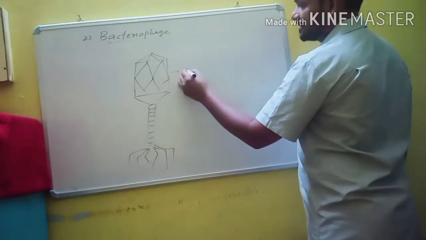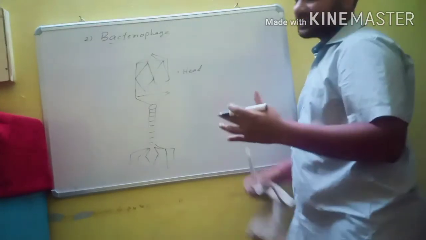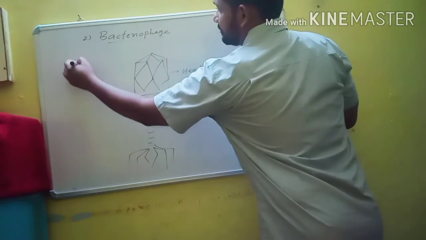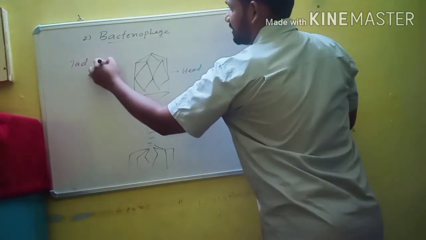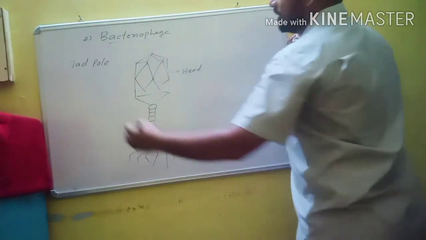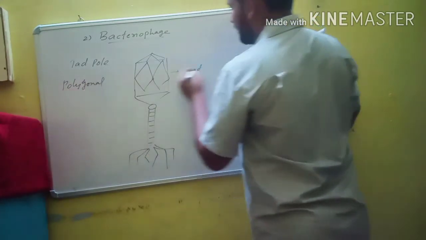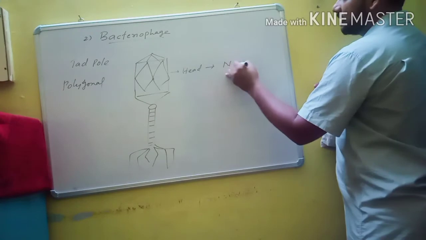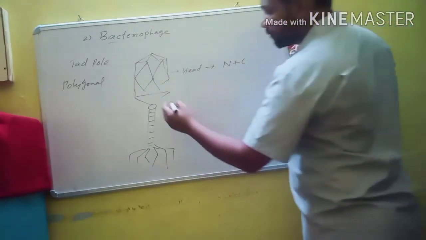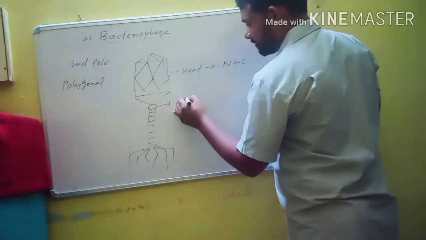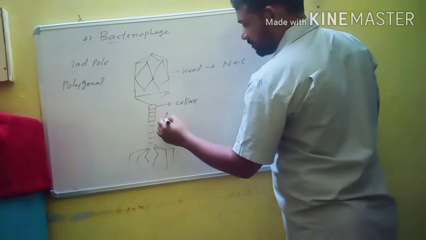It has a head region. Generally, a bacteriophage has a tadpole-like appearance with a polygonal head, and this head consists of both the nucleoid and the capsid part. At one end it has a collar, and it is the tail part.